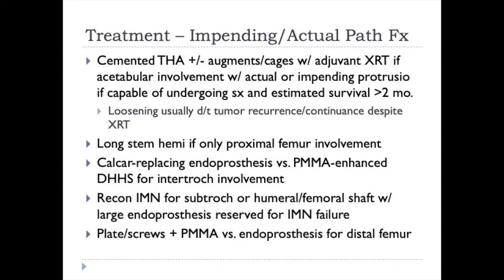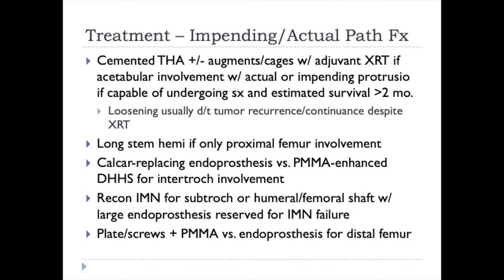You can consider a long stem hemiarthroplasty if proximal femoral involvement is noted and it's a tumor with polymetastatic disease or known metastatic disease distal down the femoral shaft. If there's no obvious distal disease, then you can get away with just a standard length hemiarthroplasty.